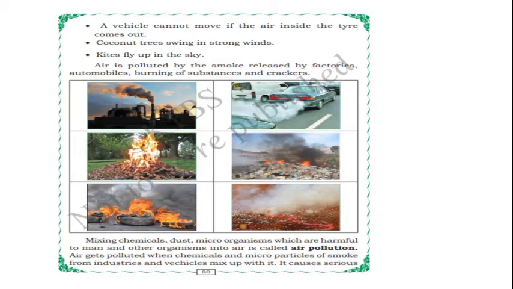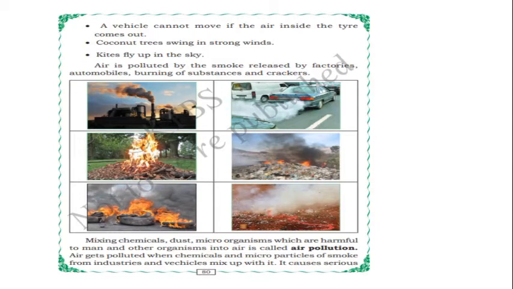Air is polluted by smoke released by factories, automobiles, burning of substances and crackers. Isn't it, children? When smoke is released by factories, you can observe the pictures. Automobiles means vehicles. Burning of substances: when we burn something in our area, like garbage or waste near our house, what will happen? The air will pollute. And when we burst crackers also.